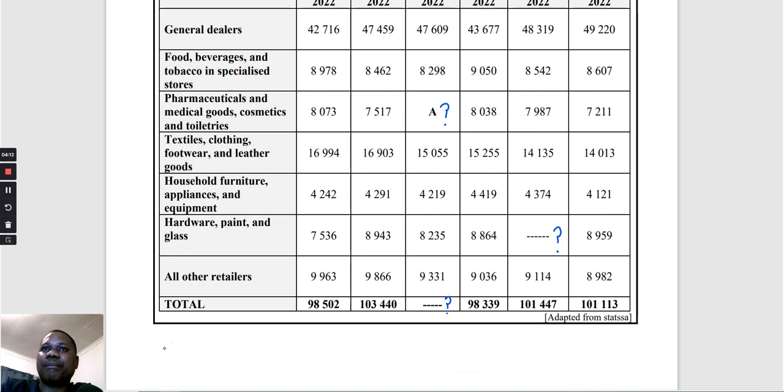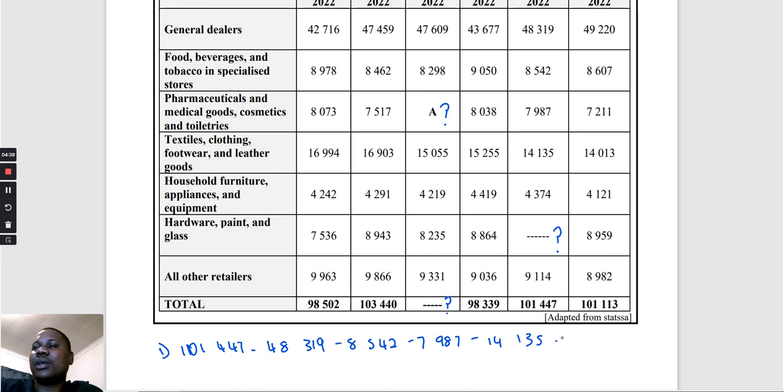So we're going to say 101,447 minus 48,319 minus 8,542 minus 7,987 minus 14,135 minus 4,374 minus 9,114.